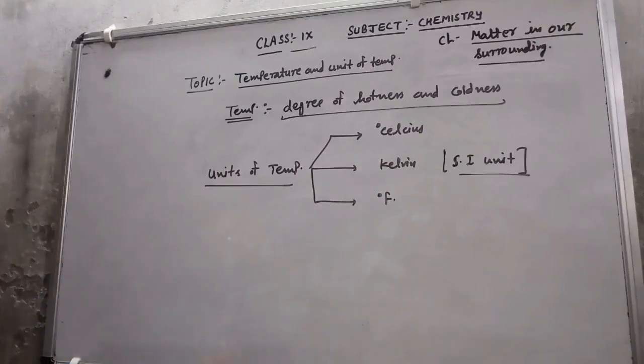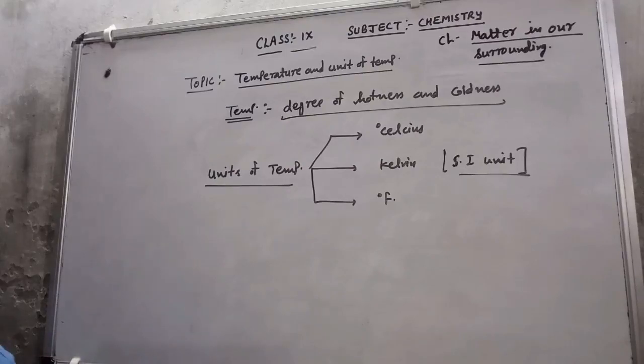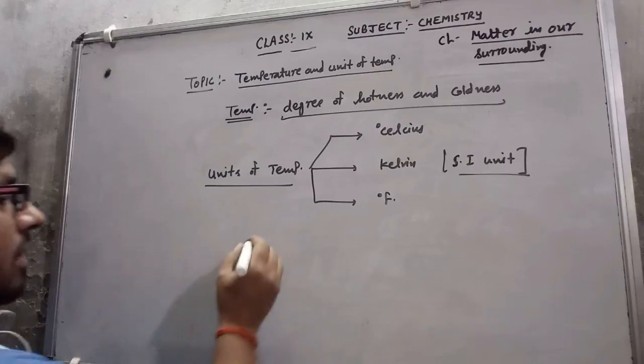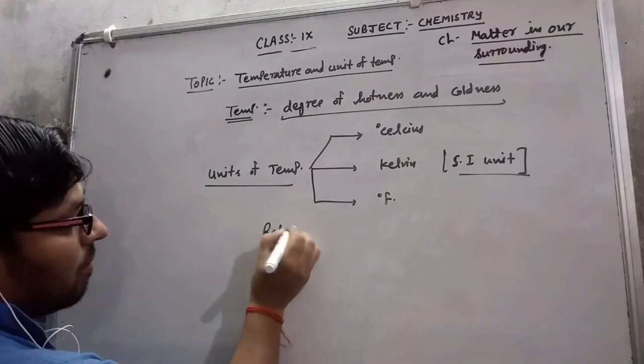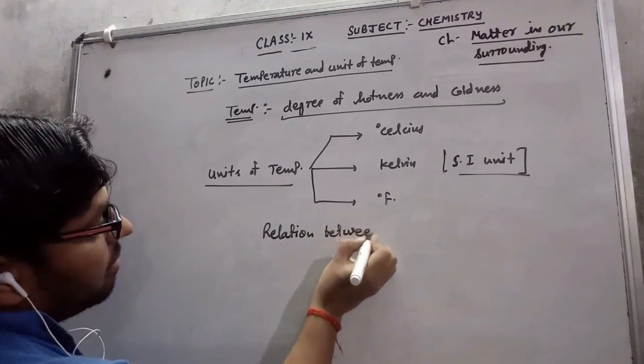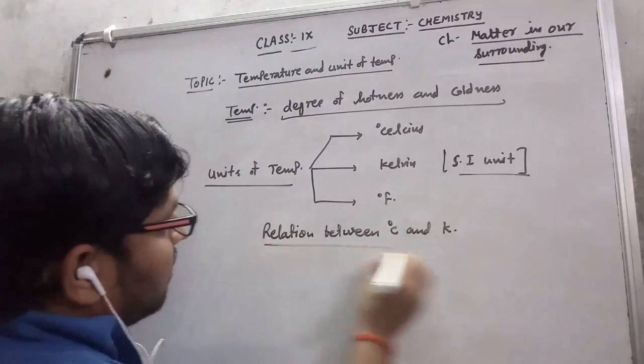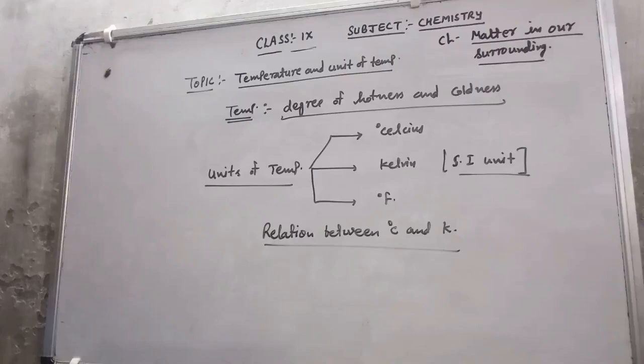Now I will discuss the relation between the units. Suppose I firstly discuss the relation between degree Celsius and Kelvin.